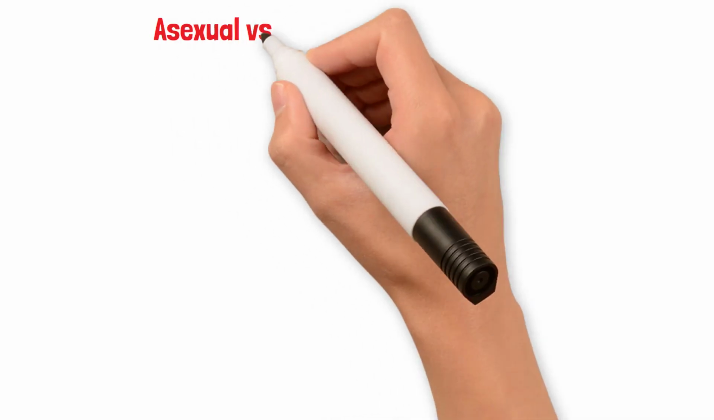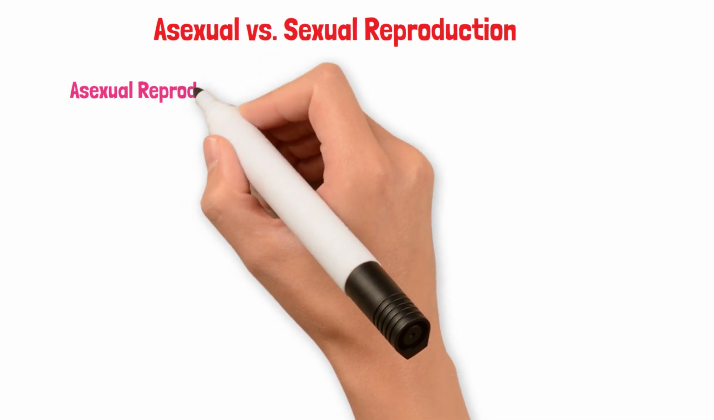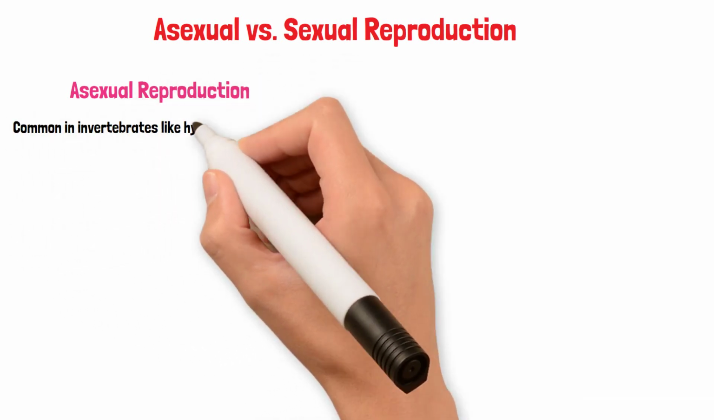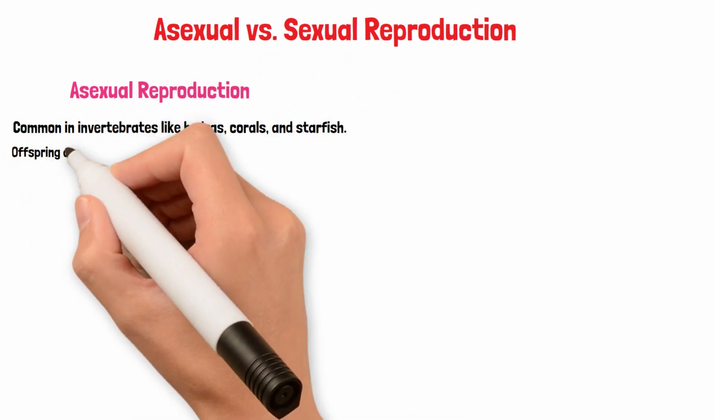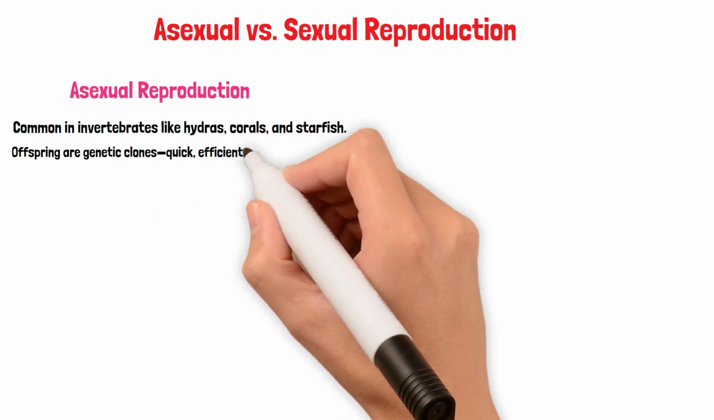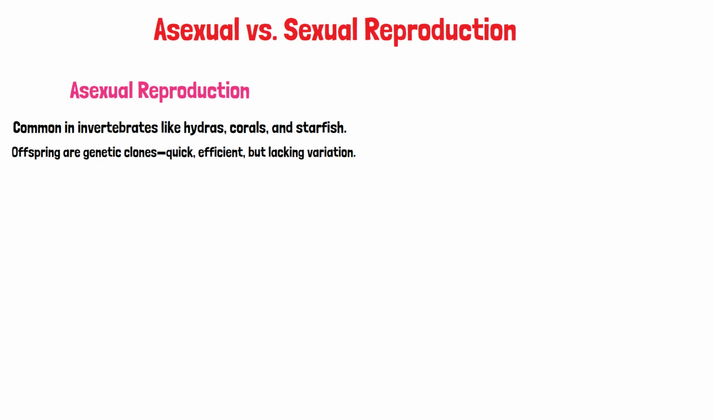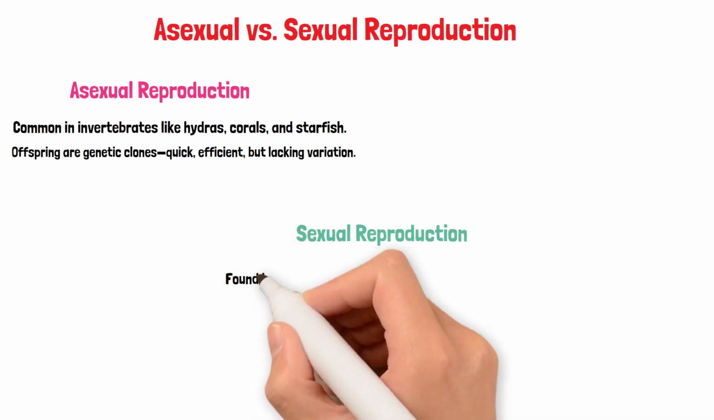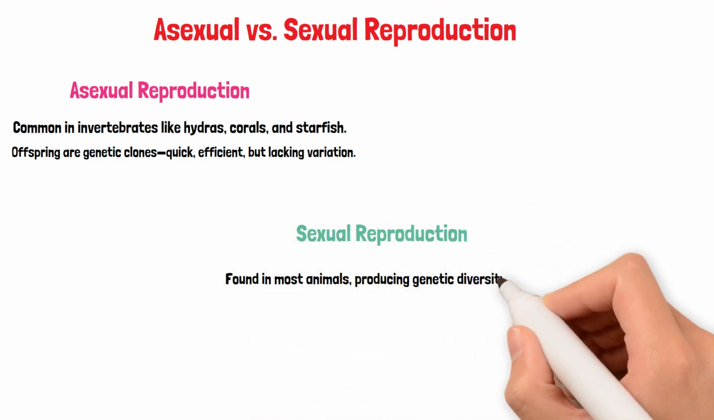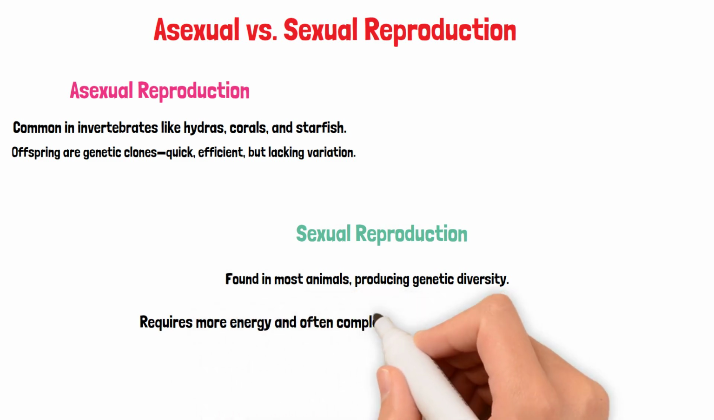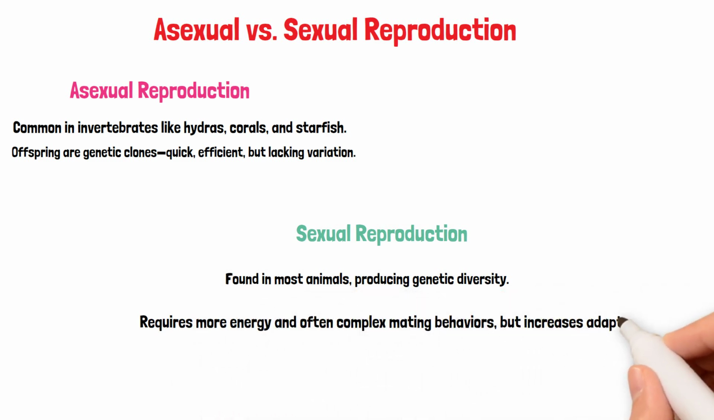Asexual versus sexual reproduction. Asexual reproduction, common in invertebrates like hydras, corals, and starfish. Offspring are genetic clones, quick, efficient, but lacking variation. Sexual reproduction, found in most animals, producing genetic diversity, requires more energy and often complex mating behaviors, but increases adaptability.